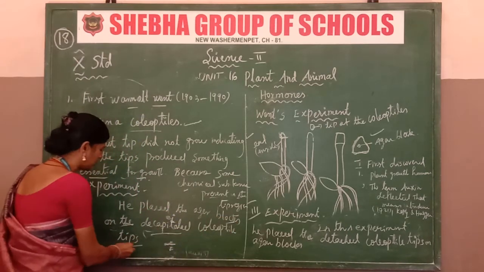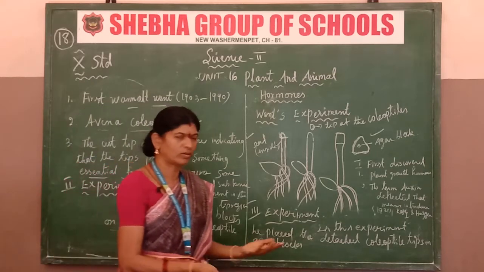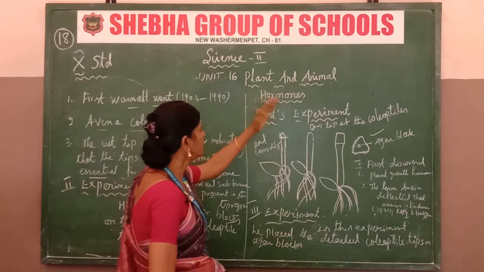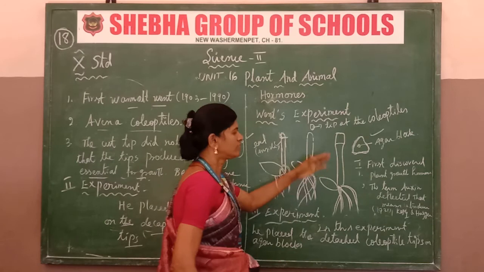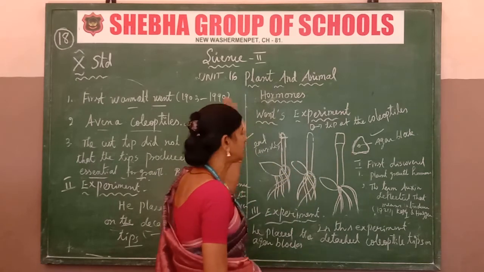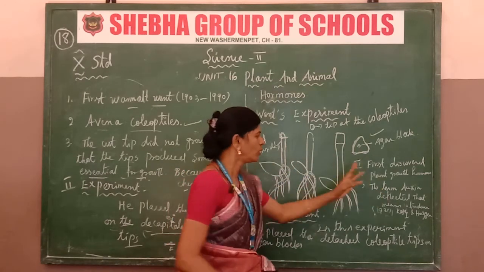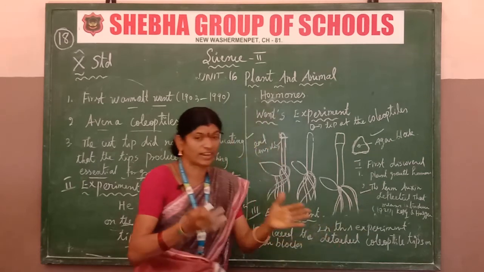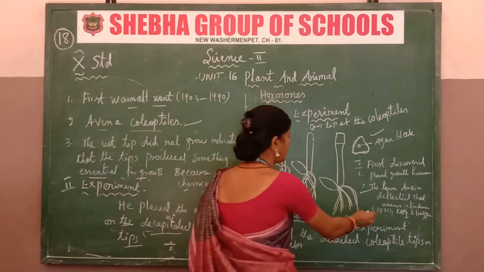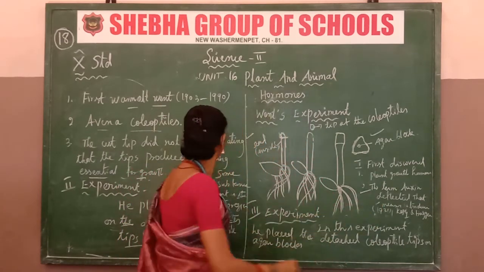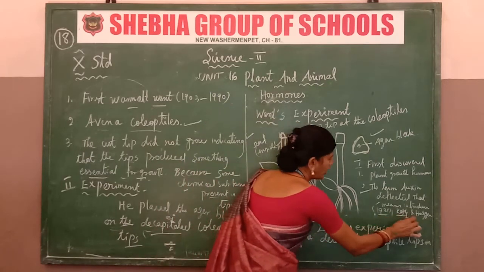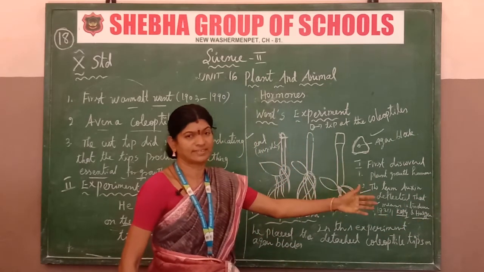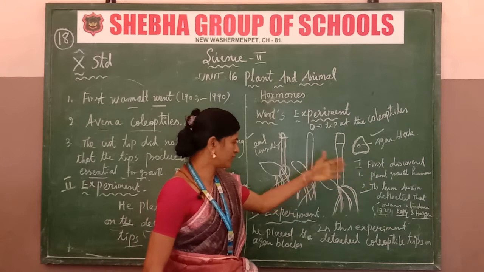Without the tip, it does not grow. So the plant hormone discovered was auxin, which is deflected to the region. Kogl and Haagen-Smit identified it as the auxin hormone.